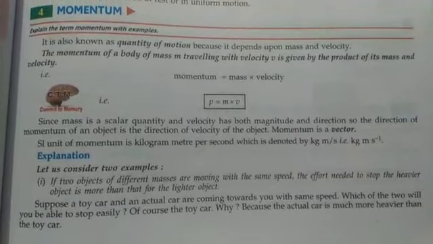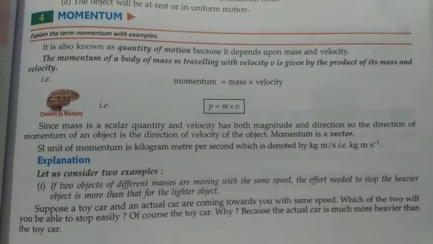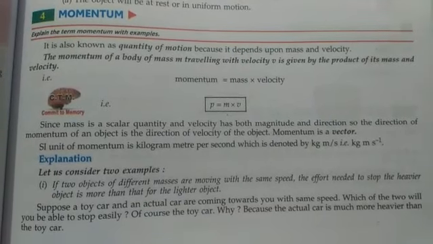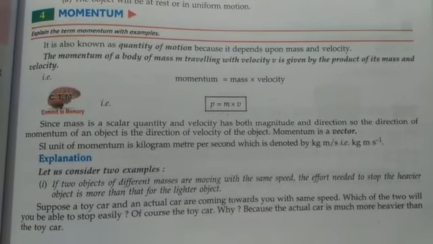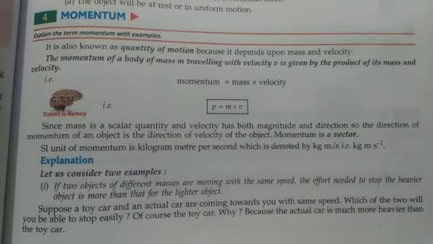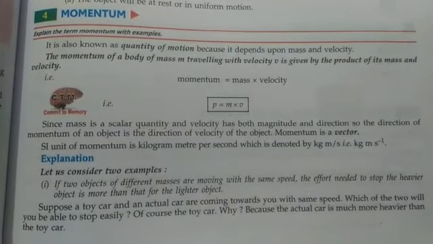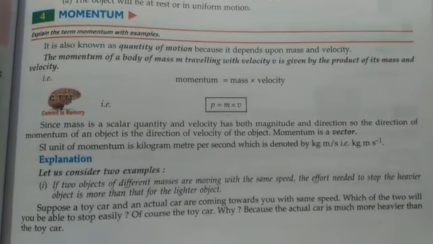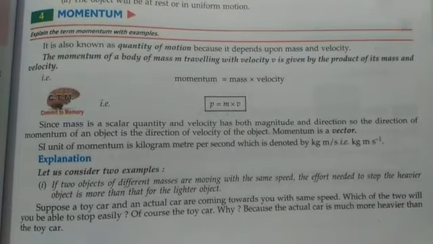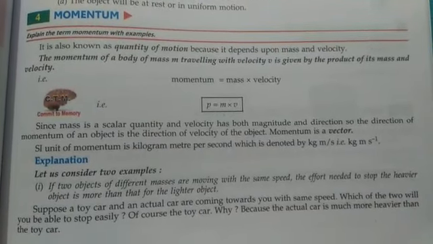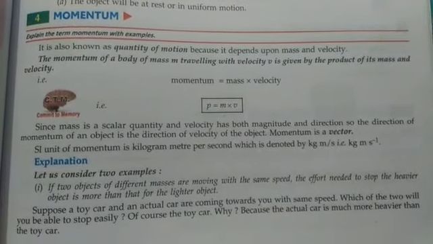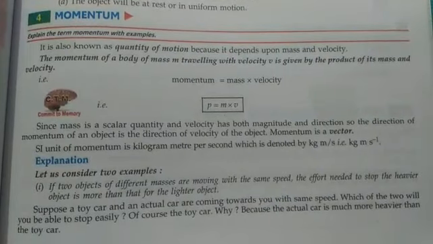So what is momentum? Momentum is a quantity of motion. Quantity means anything which can be measured. So whenever any object is in motion, only force or velocity cannot give the actual position or condition of that object. If we have to know the proper motion of any object, we must know about its momentum,